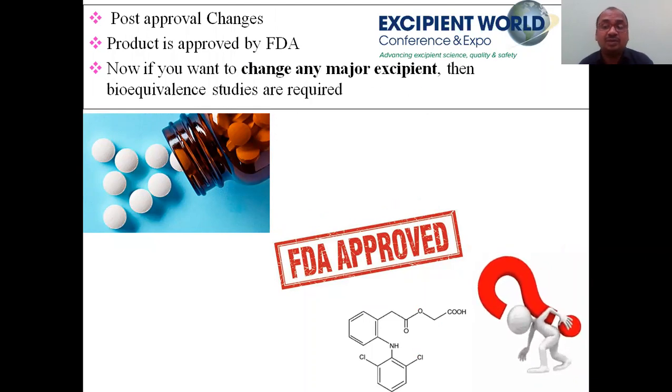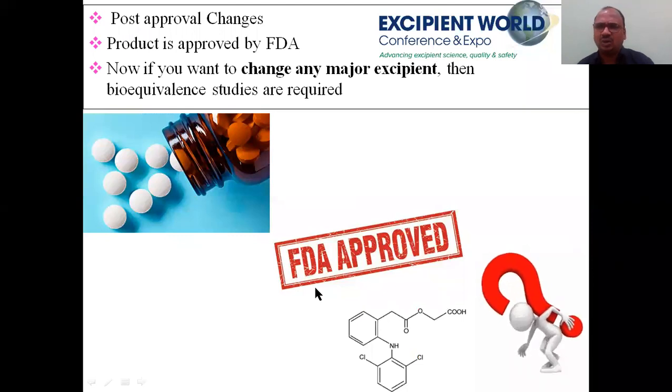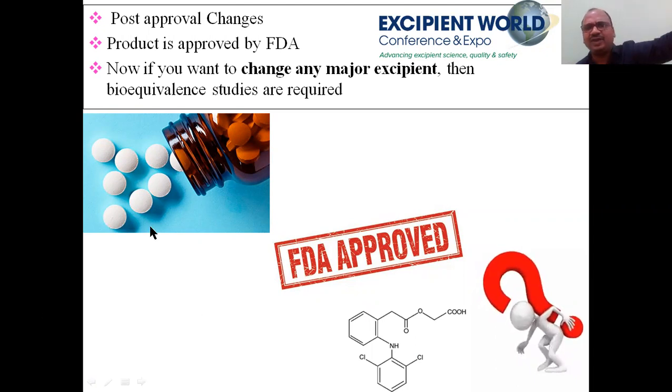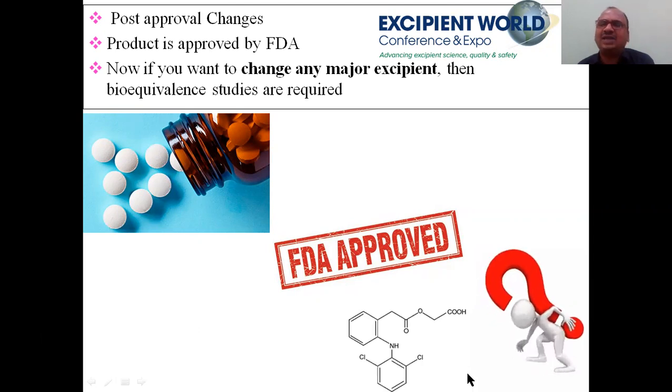Next is very important, the last one, post approval changes. After getting the approval, see, you have prepared this tablet, your company successfully got this brand FDA approved. FDA also told, hey, your company is excellent. You have prepared very good tablets, an excellent tablet. I am giving approval. Okay. Later, what happened? Now you want to change one polymer, one excipient, to a new excipient. Then what do you have to do? What is the question mark? This is a very cheap one. So with this new excipient, you can reduce your price by nearly half. A 10 rupees tablet, you can reduce to 5 rupees, 4 rupees.